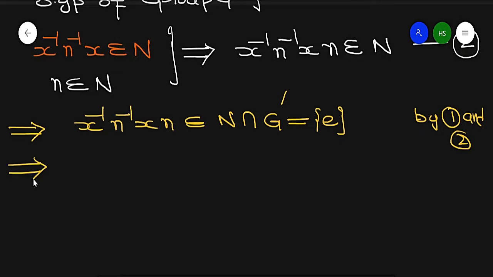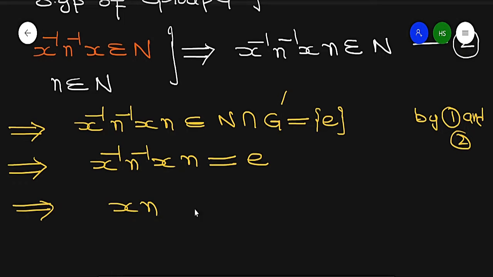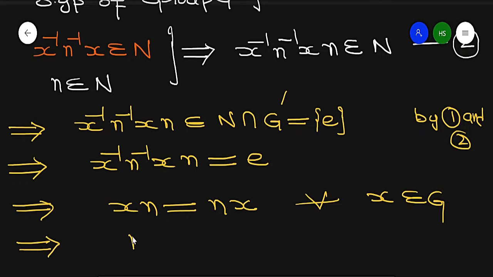If it consists only of the identity element, then x inverse n inverse xn is equal to identity, which implies xn is equal to nx for every x belonging to G. So this n is a part of the center of G. What does it mean?